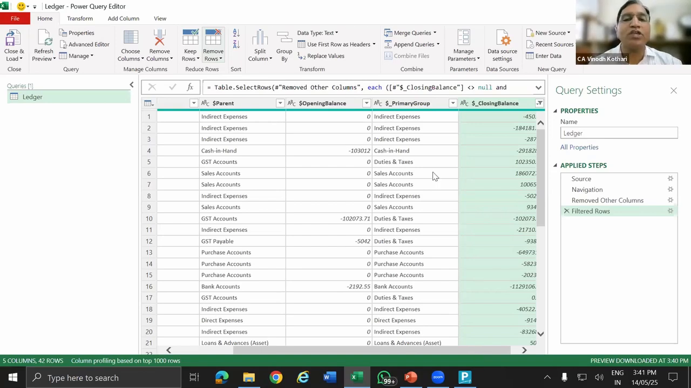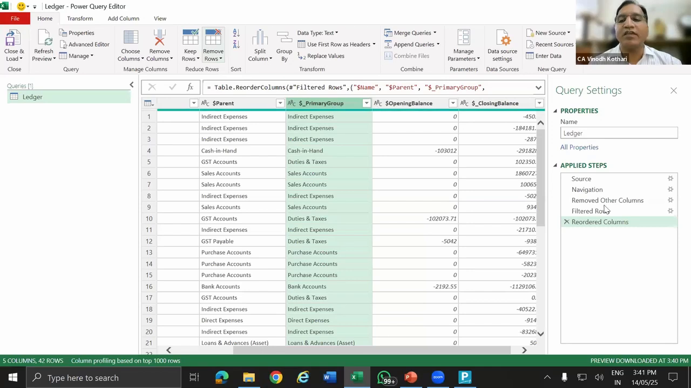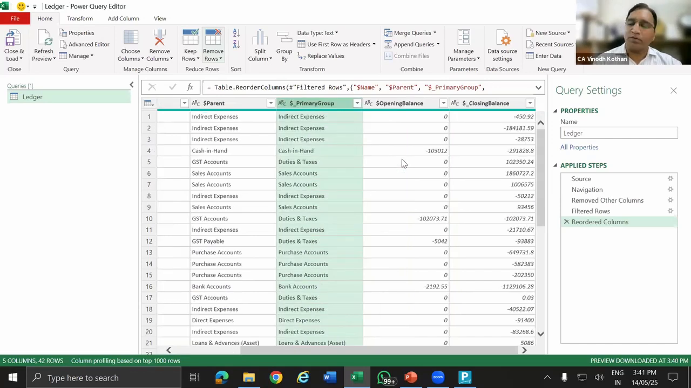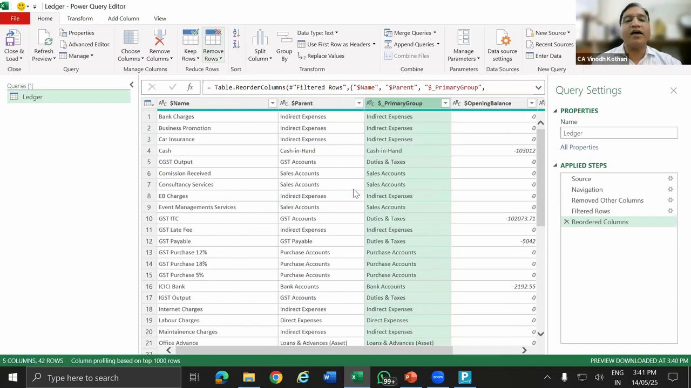Next step, I am going to reorder it. So this primary group will come here, just moving, see reorder column. So now my trial balance report is in a proper format: name, parent name, primary group, opening balance and closing balance. So this way the data has now come to a level of visibility. So this data I'm going to import into Excel.